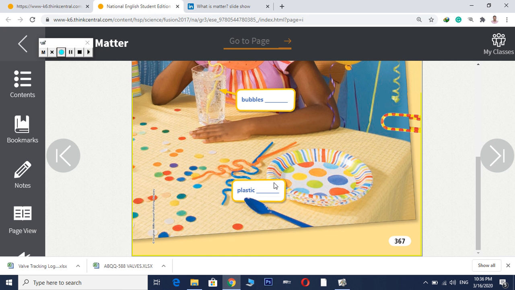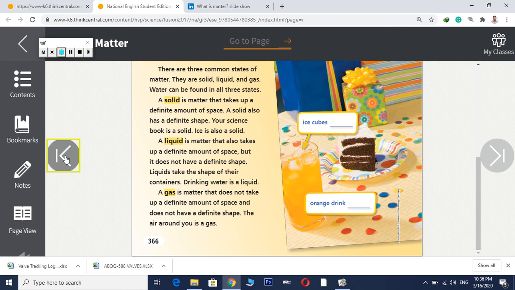Okay, I hope that you enjoyed the video and understand it. It is very easy. We have 3 states of matter: solid, liquid, and gas. Solid has a definite amount of space and a definite shape. Liquid has a definite amount of space, but it doesn't have a definite shape. Gas doesn't have a definite amount of space, and it doesn't have a definite shape either.